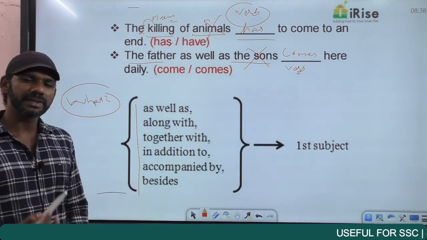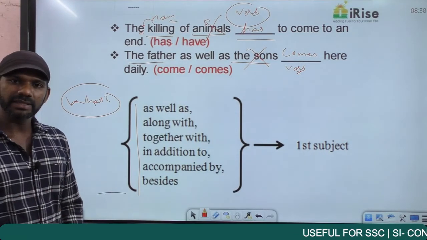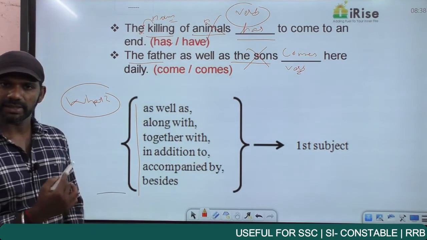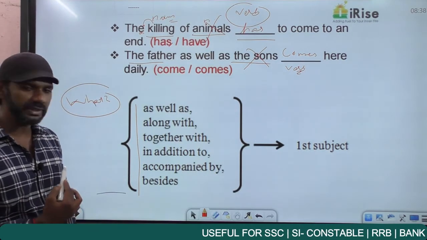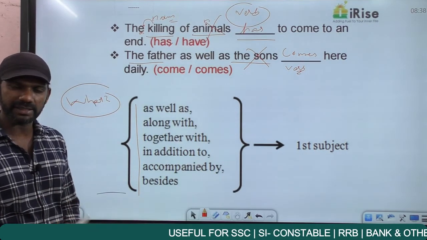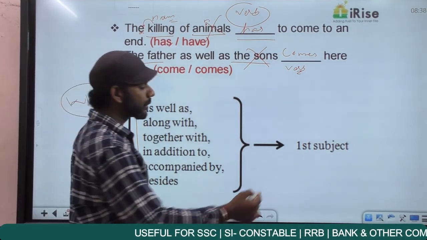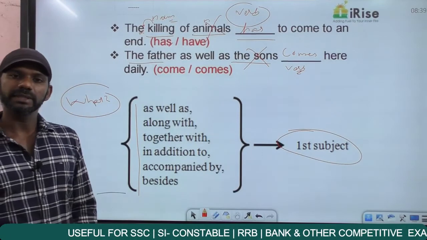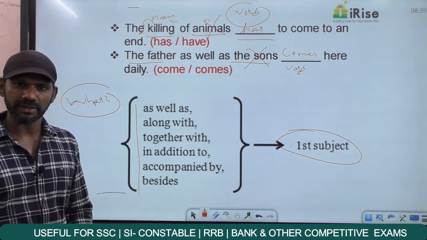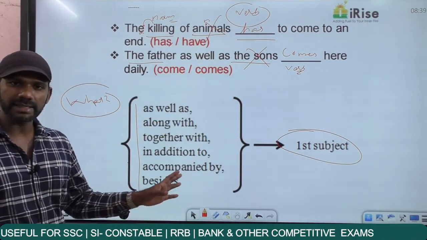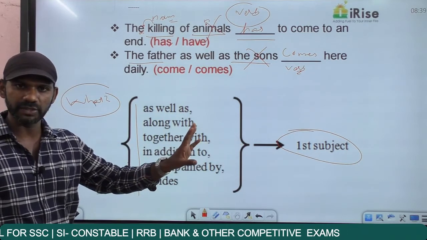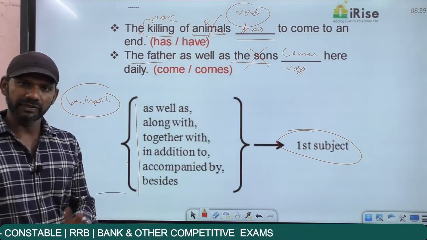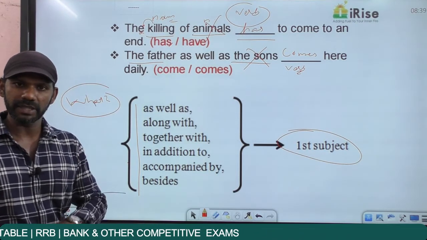To make it very precise to you, whenever there is a relationship between two entities, using these words as well as, along with, together with, in addition to, accompanied by, besides, give importance only to the first subject. That means the verb depends on the first subject. So if you find any of these words in any statement, focus only on the first subject. If the first subject is singular, the verb must also be singular. If the first subject is plural, the verb must also be plural.